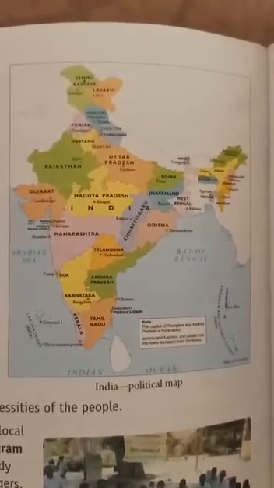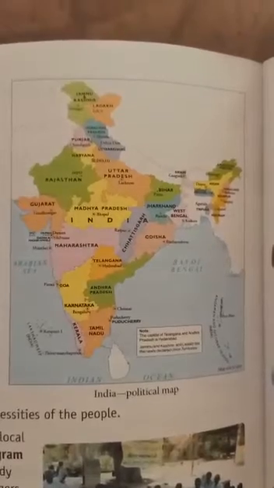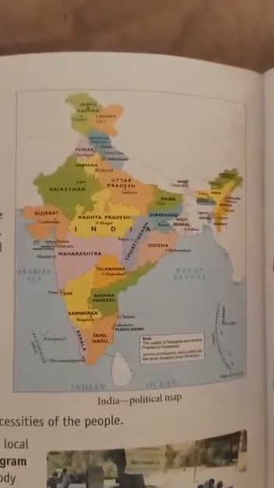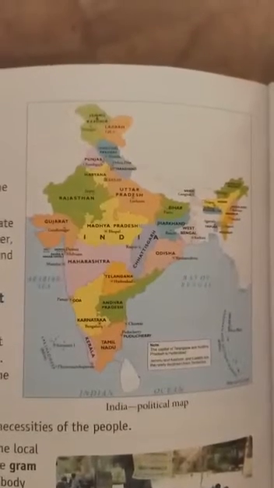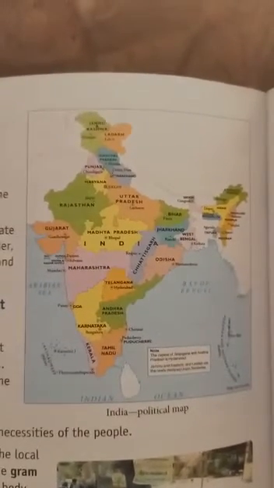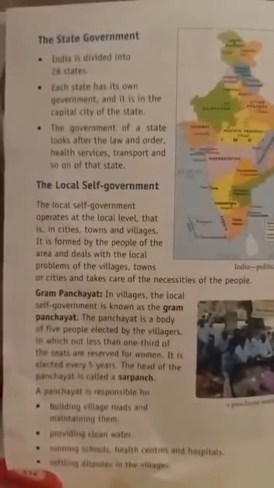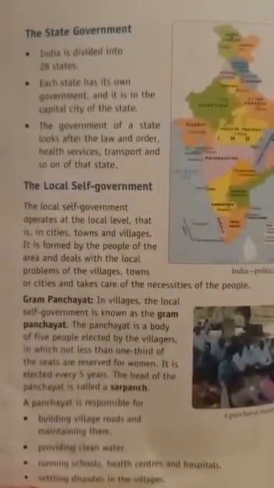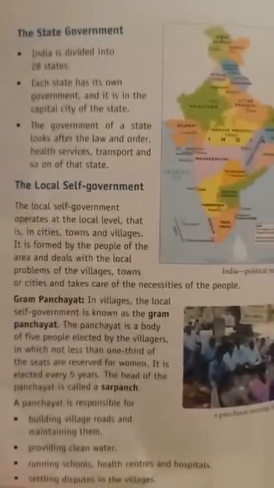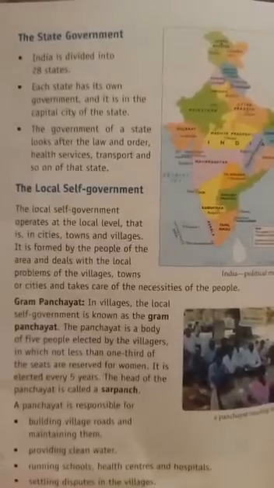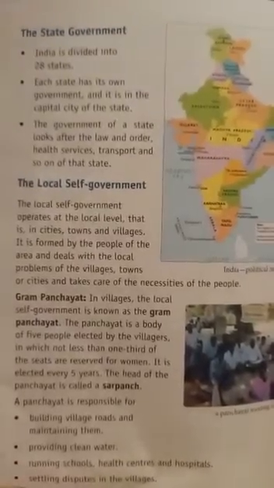So this state government holds power in accordance with the state list, that is public health, taxation on agriculture and local government. As I told you in the previous point, the government is formed by the people, or it is a group of people, right? So the state government is formed to look after the state and the law and order, and to look after the welfare of the people.